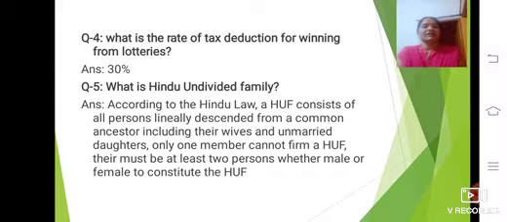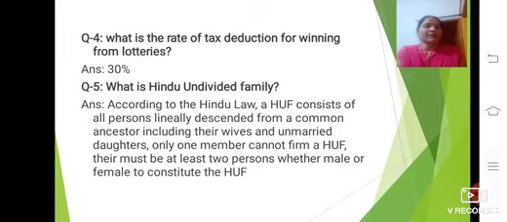Coming to the fifth question: what is Hindu undivided family? This is a family situated in India as per the Hindu law. HUF consists of all the persons linearly descended from a common ancestor, including their wives and unmarried daughters.